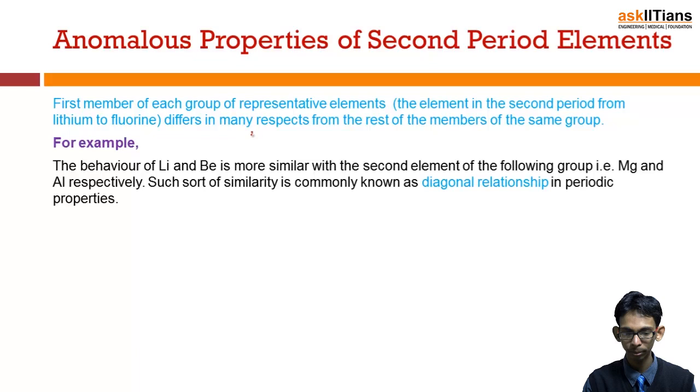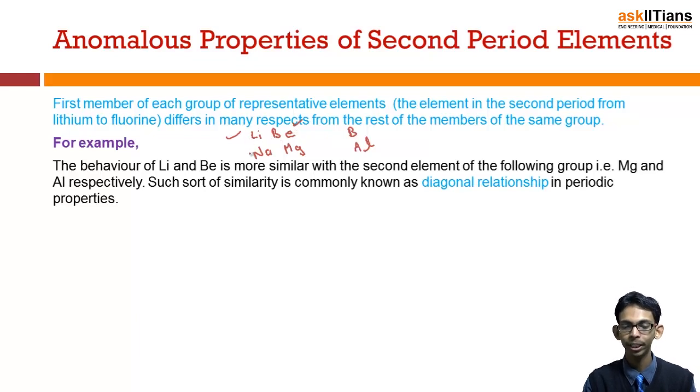We know lithium is first, then comes beryllium, then boron in the p block, then here is sodium, then magnesium, then aluminium. So lithium is the first member of the first group, beryllium is the first member of the second group, and these two show anomalous properties.